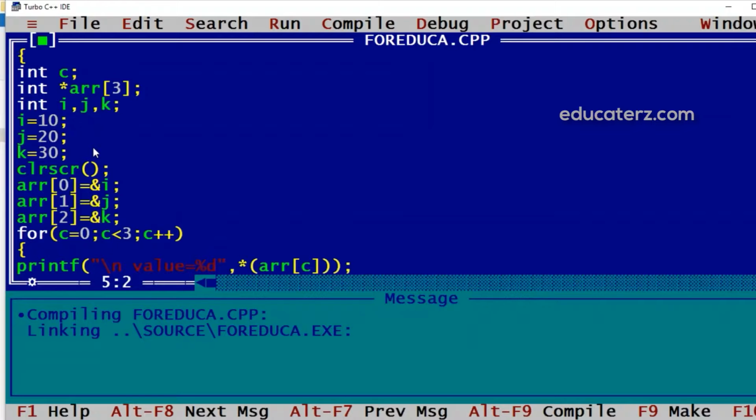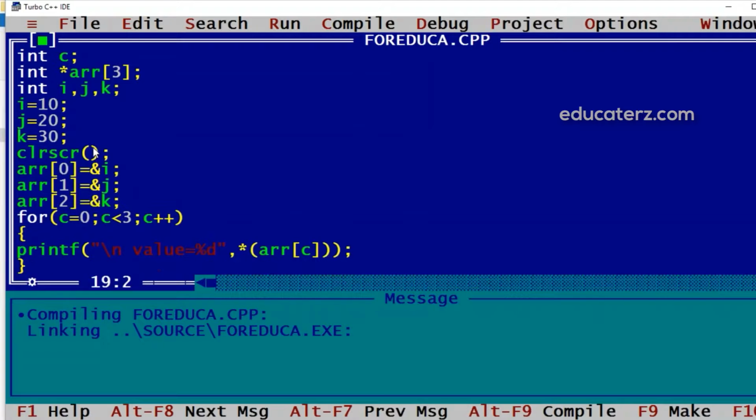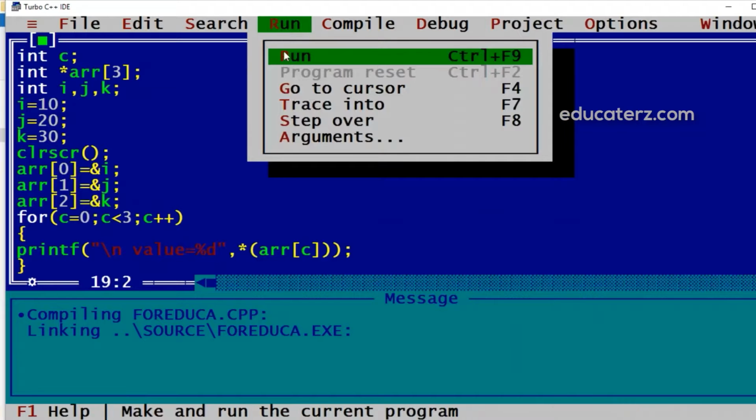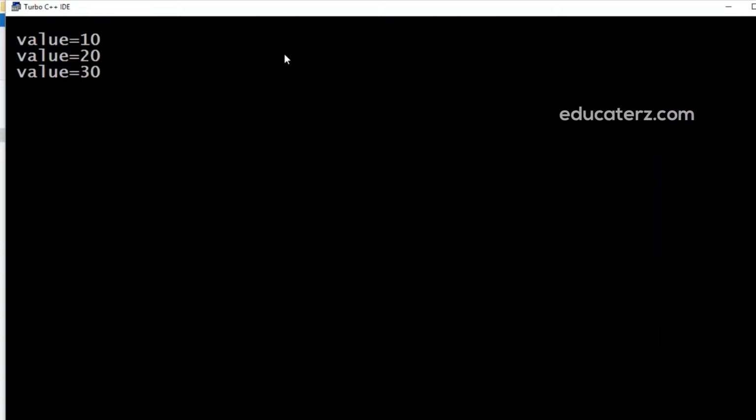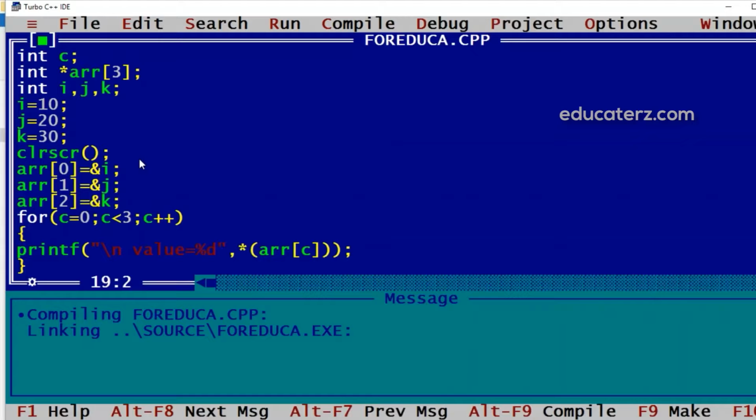Every element of this array is holding the address of another integer variable, and for that purpose we have given star, meaning the value at that address we want to fetch. So we expect 10, 20, 30 should be displayed here. The same output we got. This is called an array of pointers.